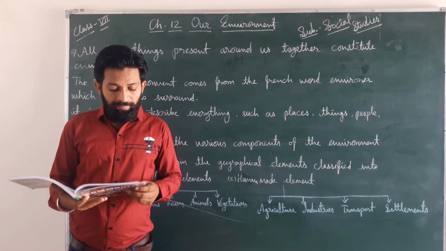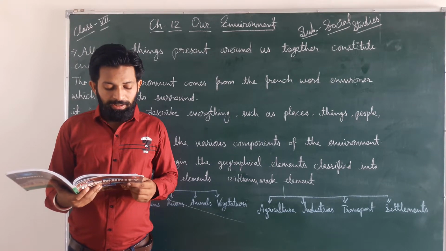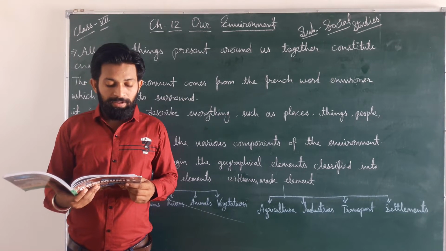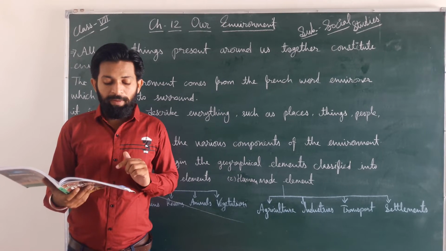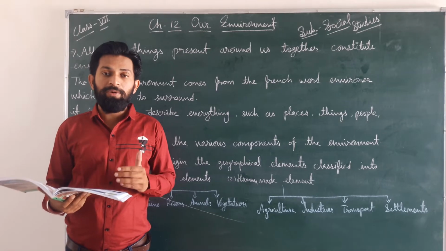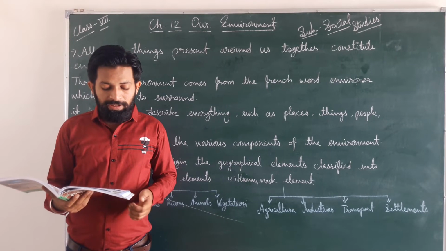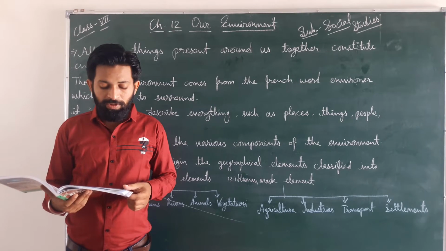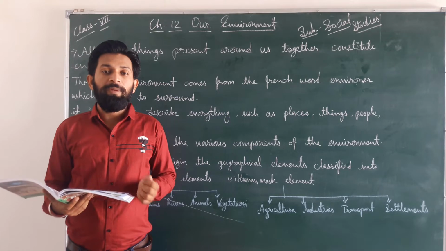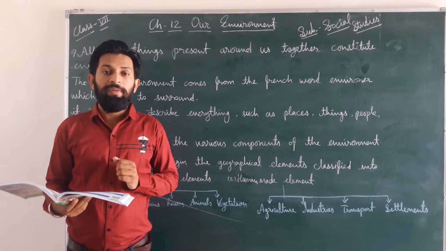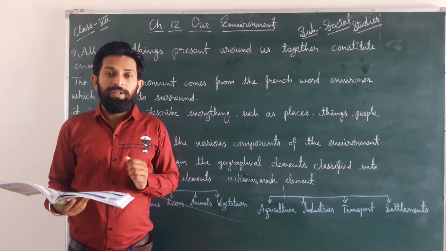So let's begin. All the things present around us together constitute our environment. Means whatever is nearby you, that type of things makes your environment. A favorable environment is very much required for the sustenance of life on the earth. Really, it's true. Because of the favorable environment, we are here on the earth. If a favorable environment is not here on the earth, then we can't survive on the earth.